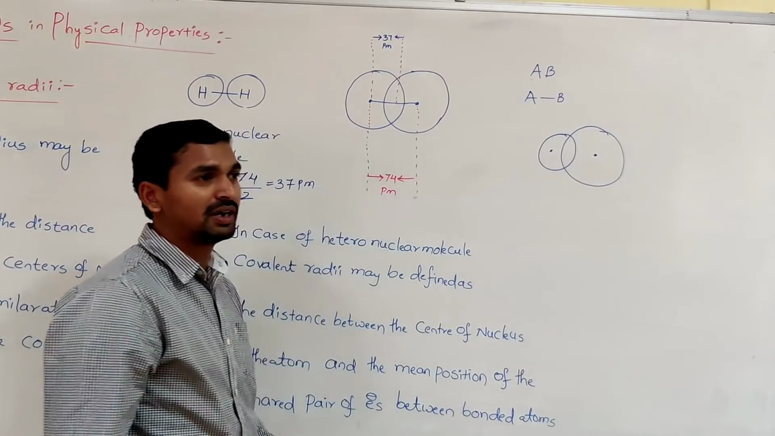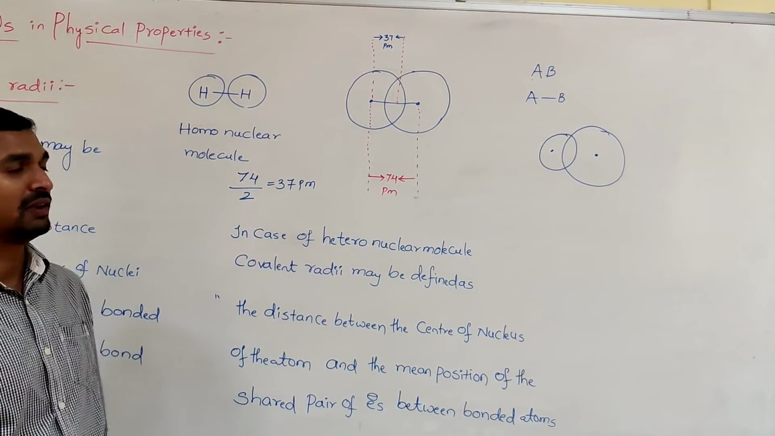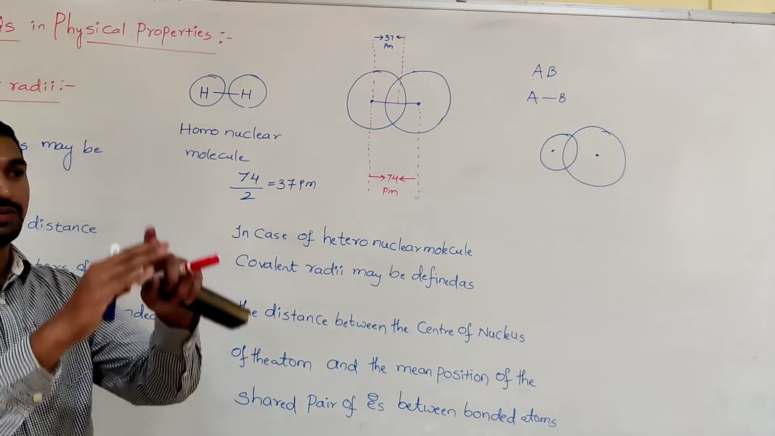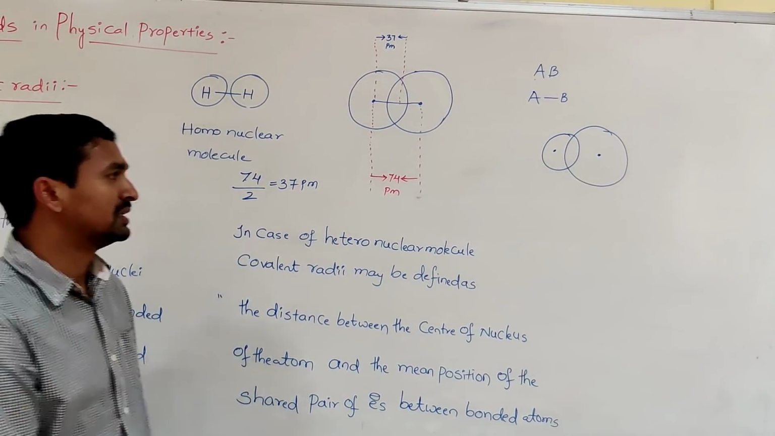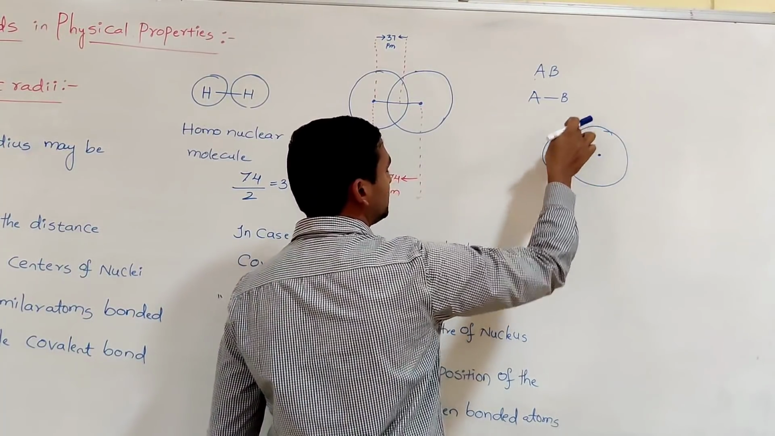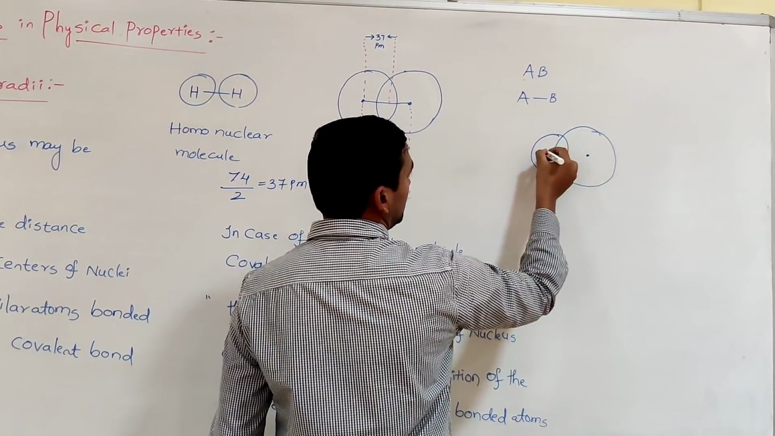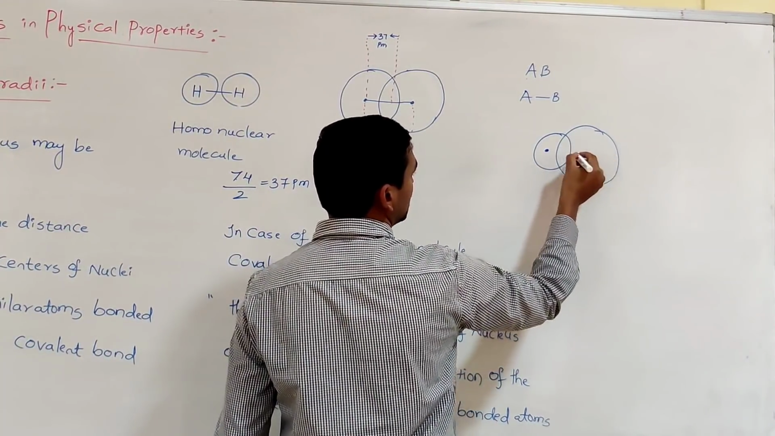How is the covalent bond formed? The covalent bond is formed by the sharing of a pair of electrons between the atoms, and there should be some common region present. This we call the overlap region. This is a common region for both the atoms. Here is the center of the nucleus of one atom, and from here the center of the other nucleus.